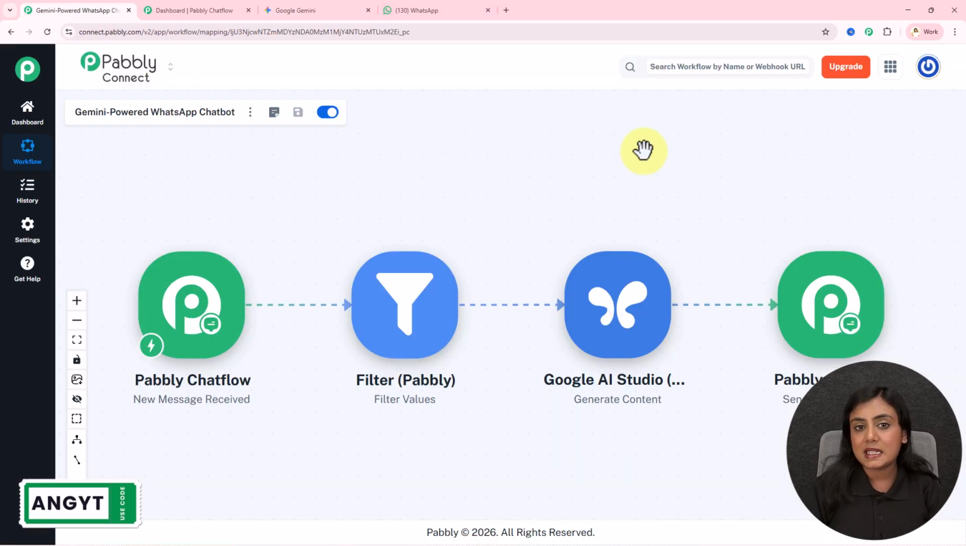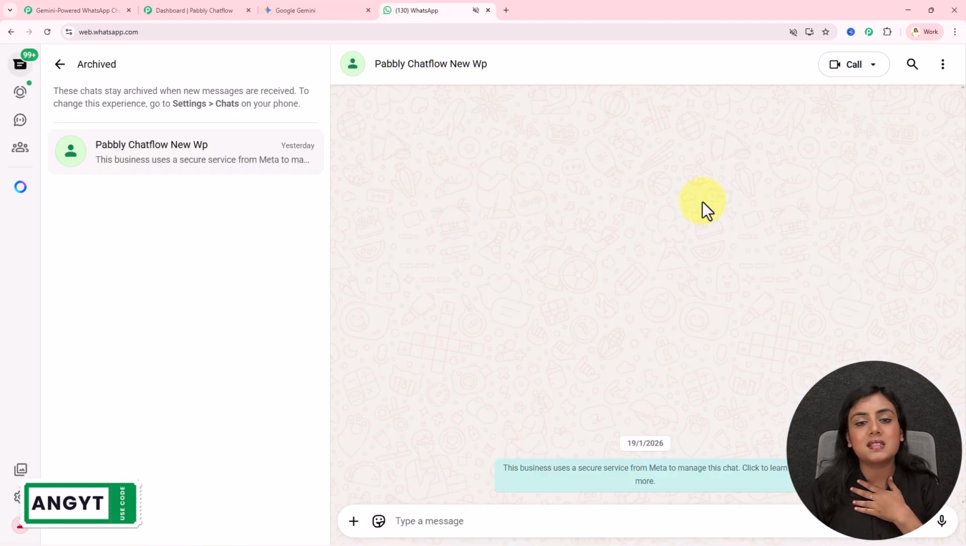So without wasting any further time, first of all let me show you how this WhatsApp chatbot is going to automatically reply to all my queries. Using my WhatsApp number, I will ask some questions to this WhatsApp chatbot and check what kind of replies I am receiving on my WhatsApp. So I will ask my first question.